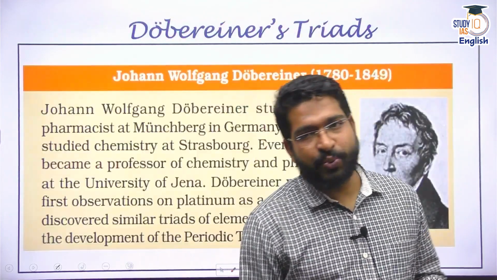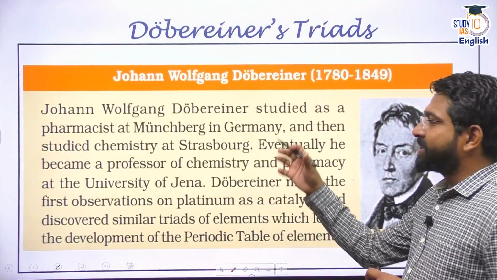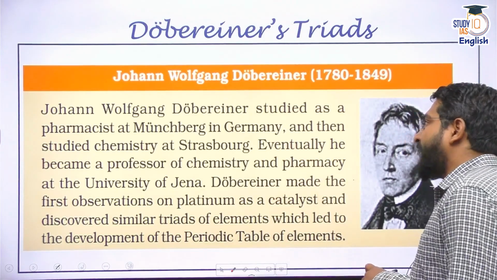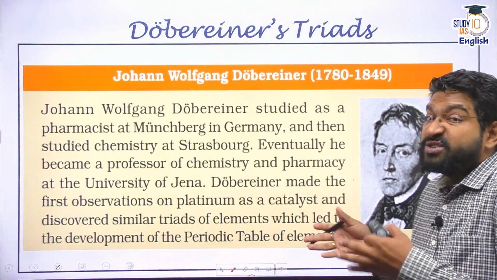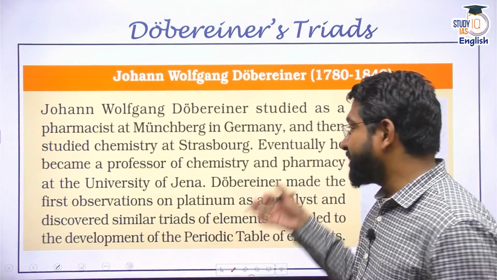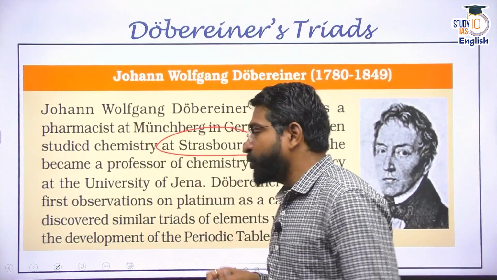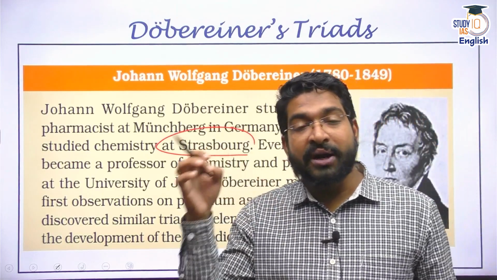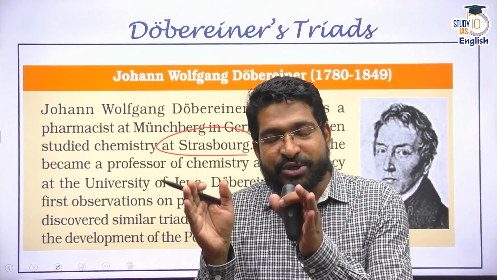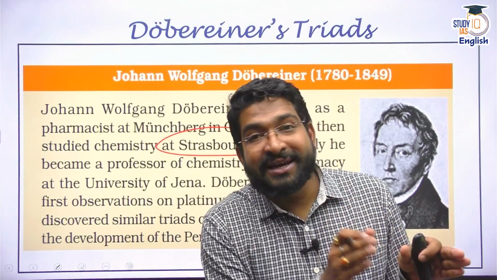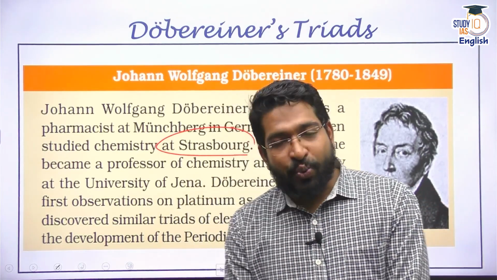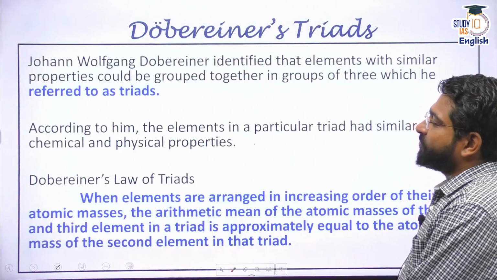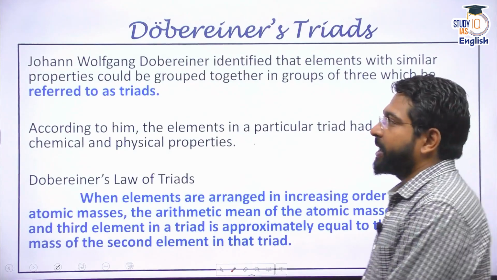First one is Dobereiner's triads. Johann Wolfgang Dobereiner, by name itself, a German chemist, a German scientist. He studied at the University of Strasbourg. So he attempted, as one of the earliest ideas, classification of elements which can be clubbed together based on physical and chemical properties. So what Dobereiner did was he gave the law of triads.